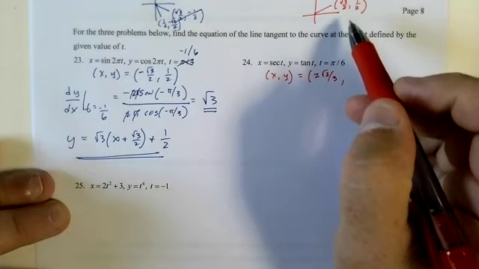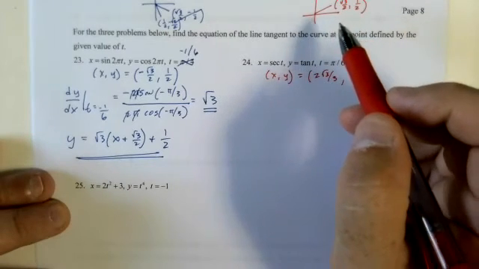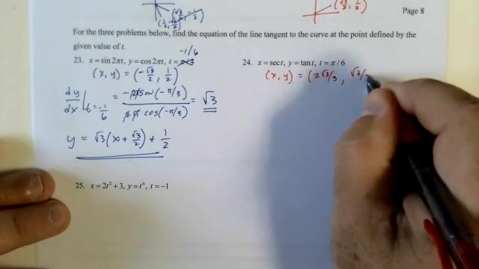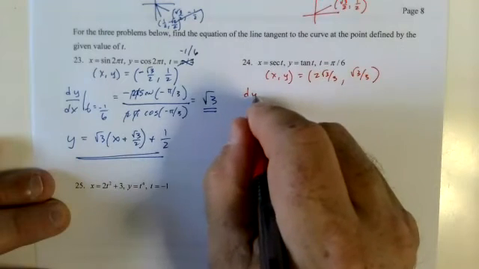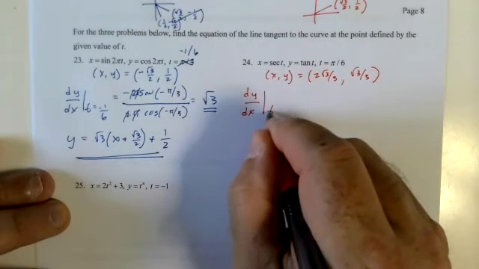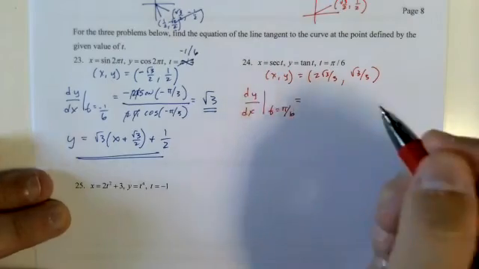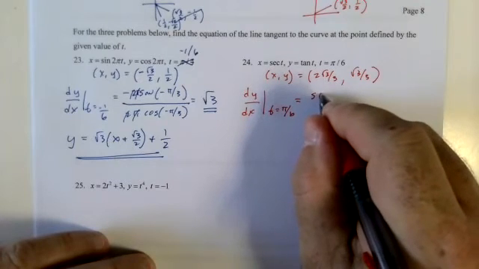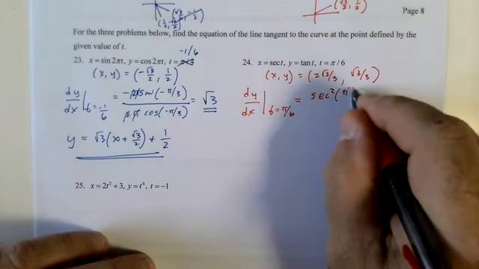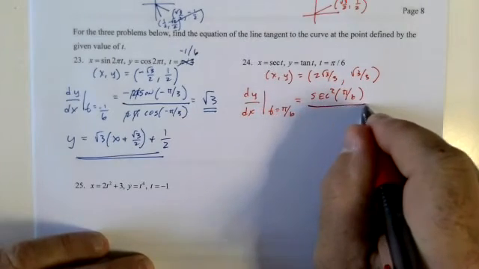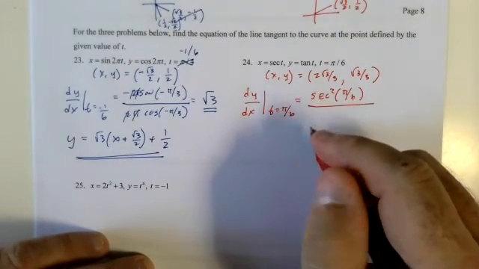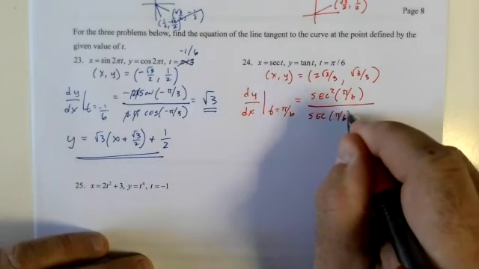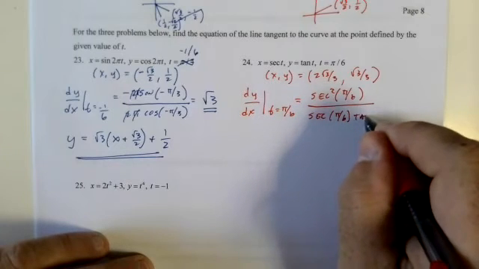And, no, tangent of pi over 6 is sine over cosine, root 3 over 3. dy dx at t equals pi over 6 equals dy dt, secant squared of pi over 6, over secant of pi over 6 tangent of pi over 6.